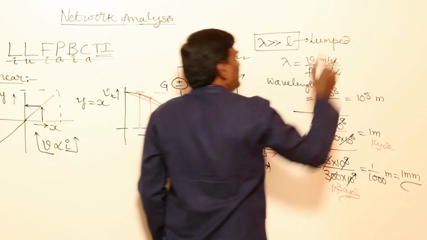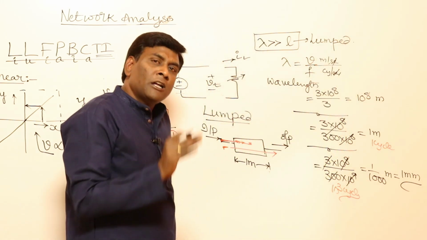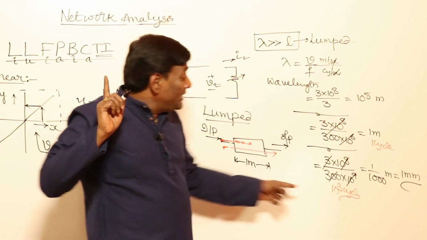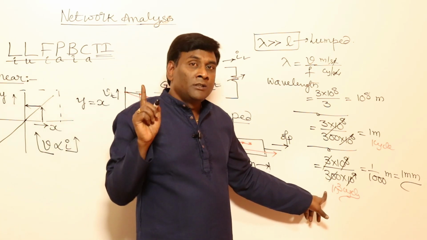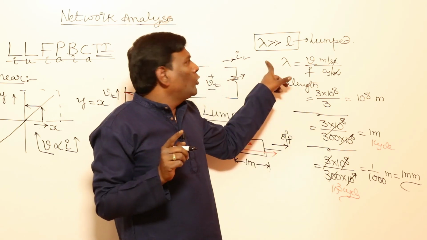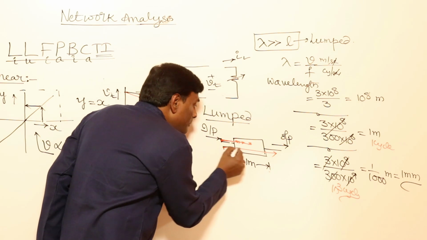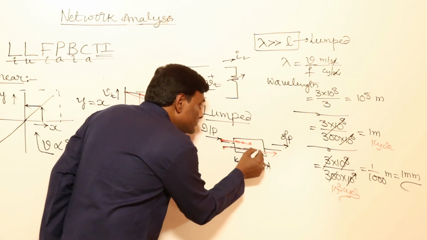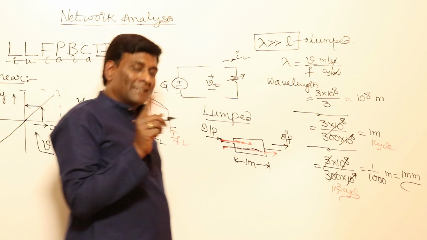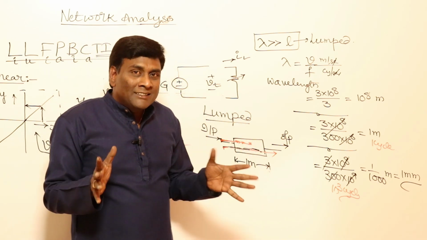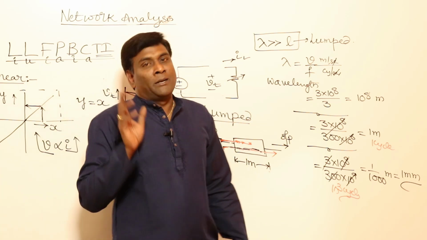So in network theory, the velocity of electromagnetic wave is not going to be considered. For example, in the same system, if you go with very high frequencies of communications, then we should not go with this lumped parameter model. We have to go with the distributed parameter model because it is taking many cycles. So, very simple: network theory is meant for lumped parameter.